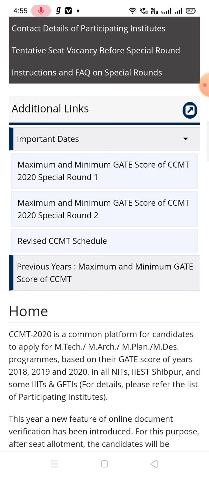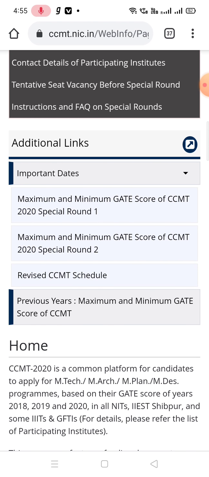At first you have to register in CCMT and do the choice filling. That means one choice contains one institute name and one subject. Okay, you can fill any number of choices. So according to eligibility you can fill any number of choices, and after choice filling round 1 will be published. There you will get only one offer. In COAP you can get many offers, more than one, but in CCMT you will get only one offer. Three options will be there: float, slide and freeze. Mainly three options will be there.